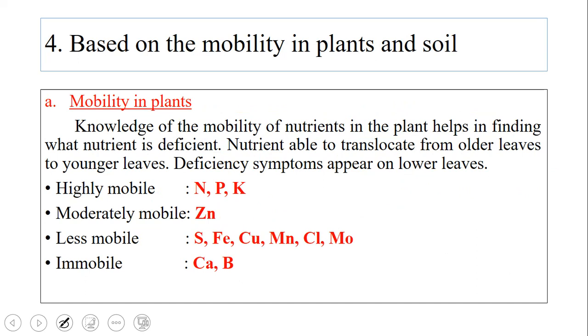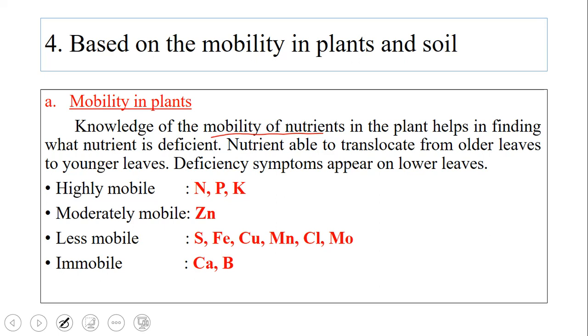The next one is based on the mobility in plants and soil. Under that, first we'll talk about the mobility in plants. What happens if a particular nutrient is mobile? Mobile means it is highly movable from one place to another in the plant, from root to shoot or shoot to root. This knowledge of mobility of nutrients in plants helps in finding what nutrient is deficient.